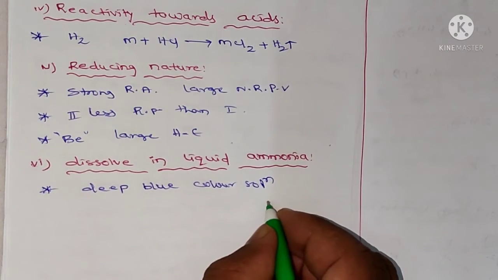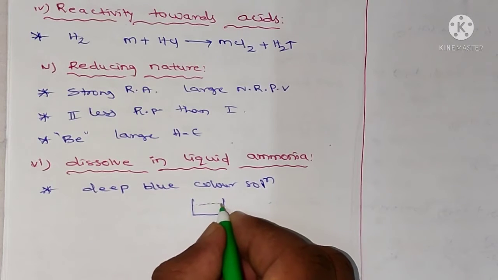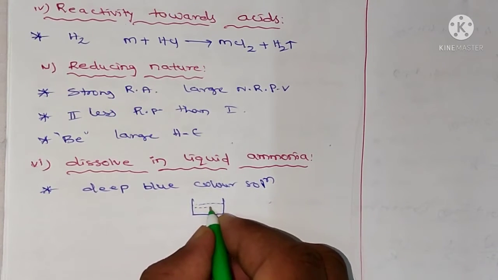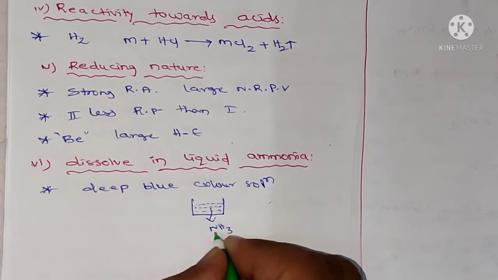So we take a beaker. In that beaker we have ammonia solution, NH3.